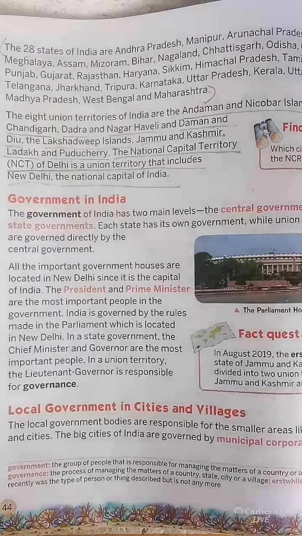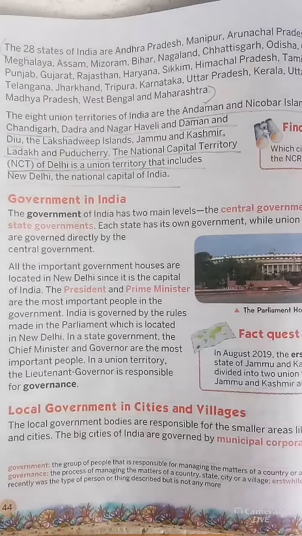India is a vast country and our population is so high, so for this high population it is divided into states. And for those states, we need one main person who manages the whole things.